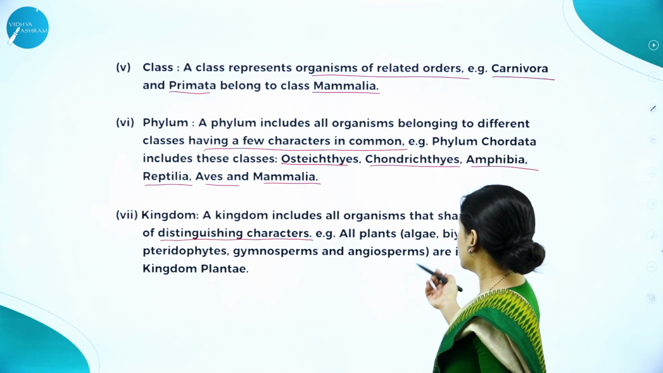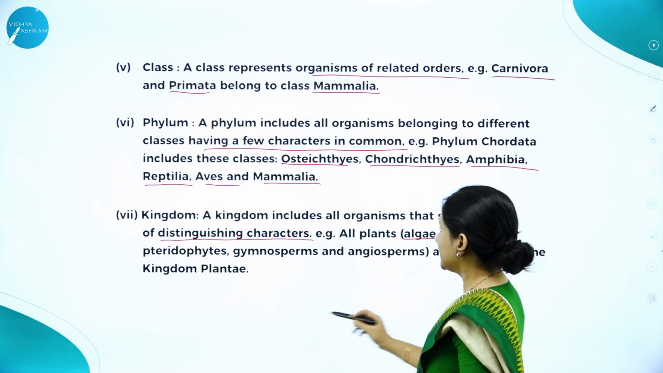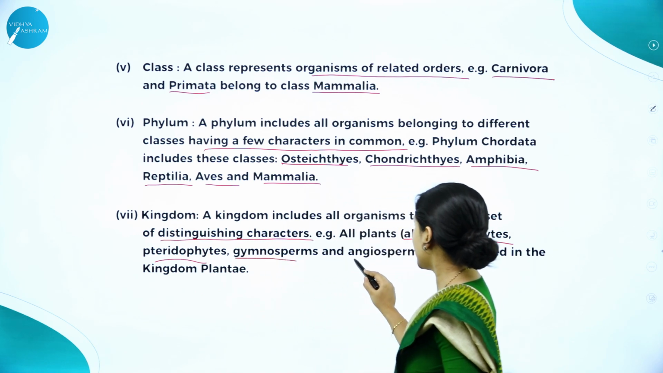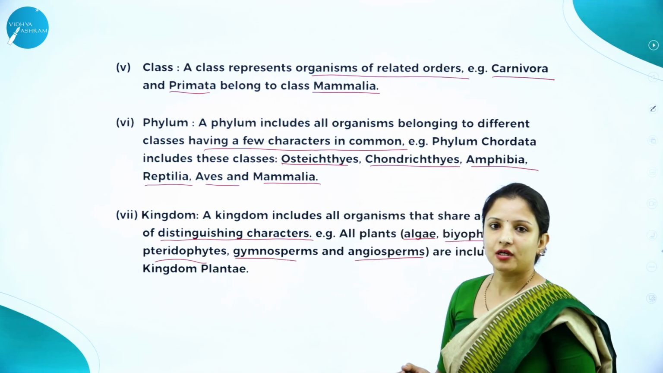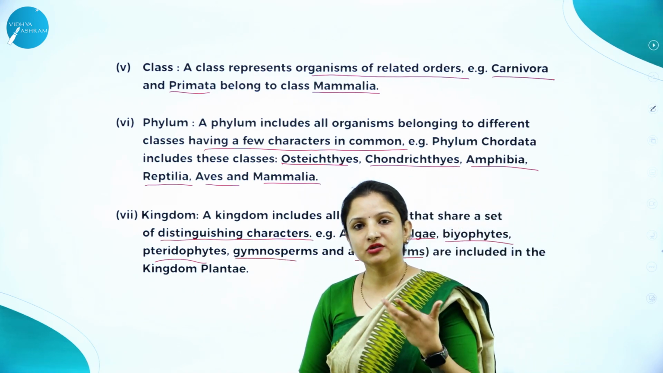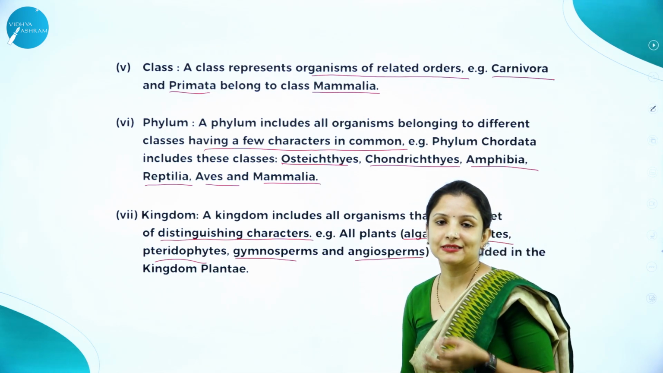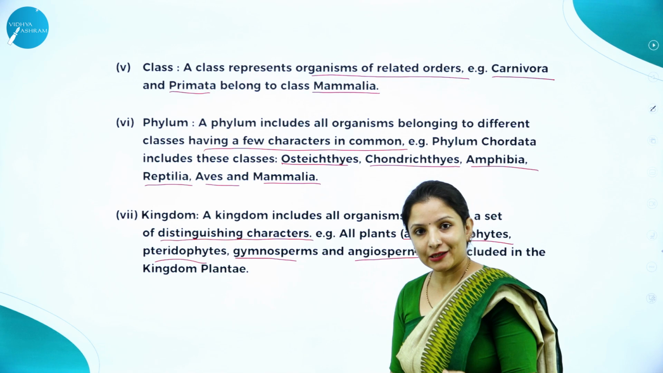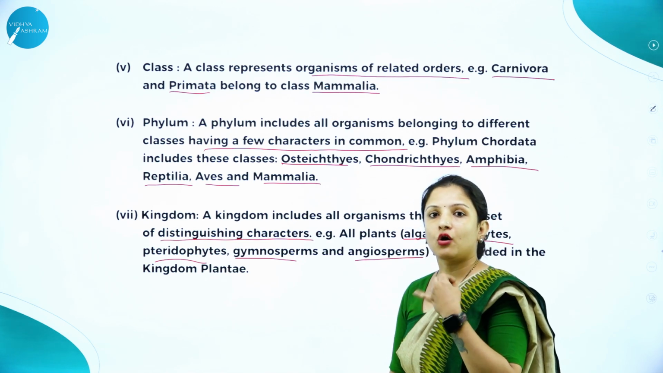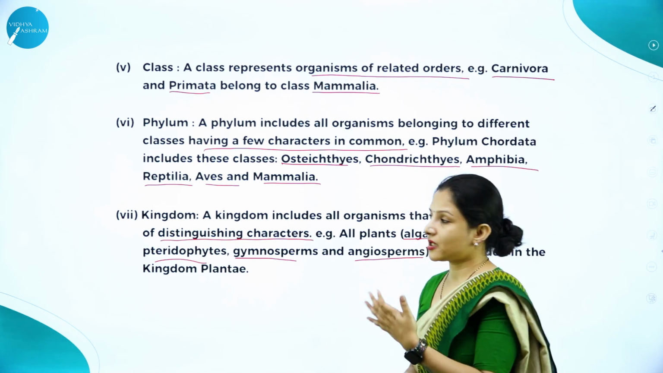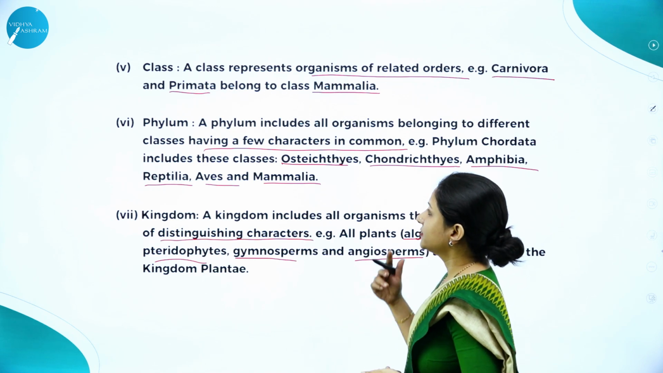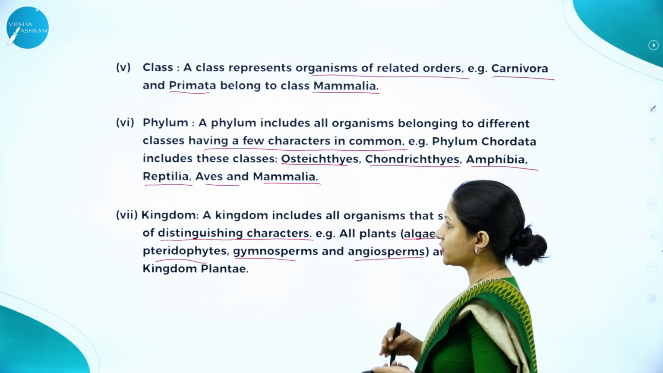Say, for example, all the plants, your algae, bryophytes, pteridophytes, gymnosperms, angiosperms, all these are put under the kingdom Plantae. When it comes to Animalia, it means all the animals, be it the insects, the worms, the flatworms, the roundworms, the octopuses, the molluscans, all that are put under Animalia. So this is how the characterization is done.